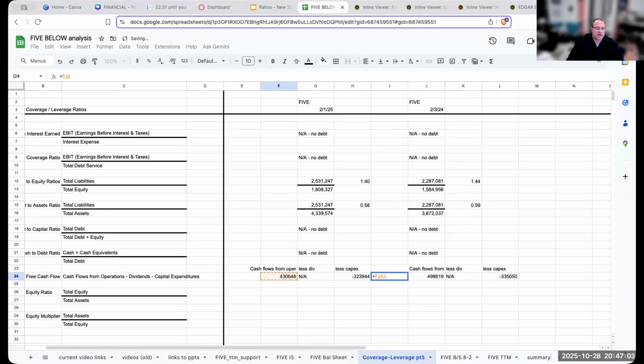So my free cash flow is going to be 106 million. And then over here, it's going to be 164 million. Okay, so that's going to be my value here.